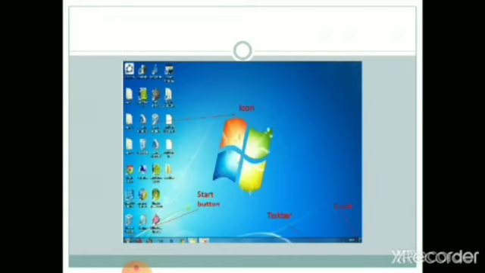The taskbar is divided into 3 parts: start button, taskbar and system tray. The start button helps to start the program in Windows XP. It is located on the extreme left of the taskbar, and the taskbar is a long horizontal bar with buttons and icons. It usually appears at the bottom of the screen. And the system tray, on the extreme right, is also known as the notification area, which contains very small icons for programs along with a clock.